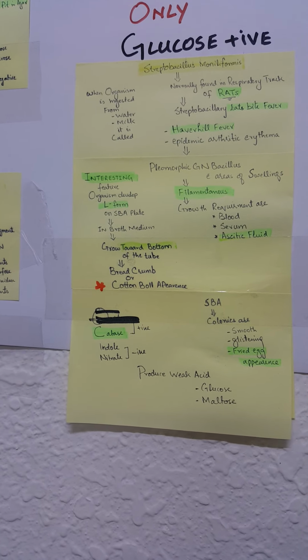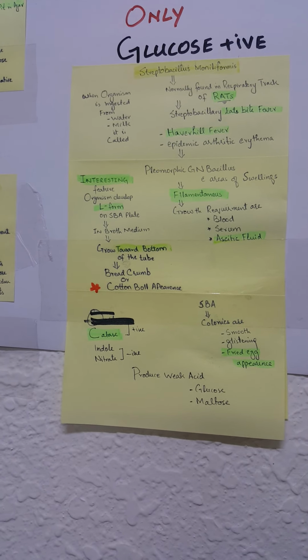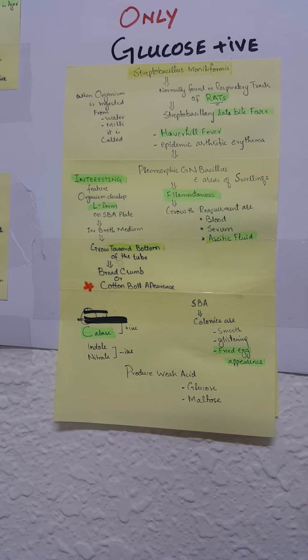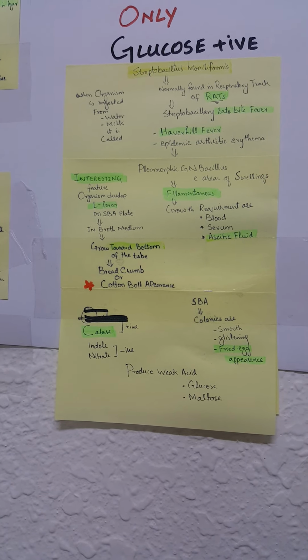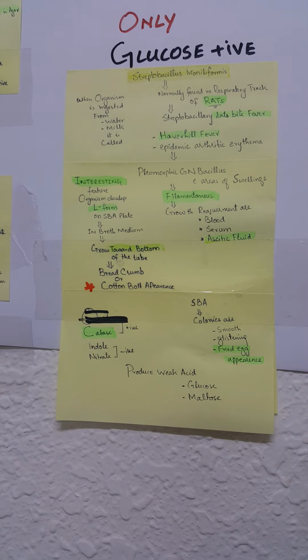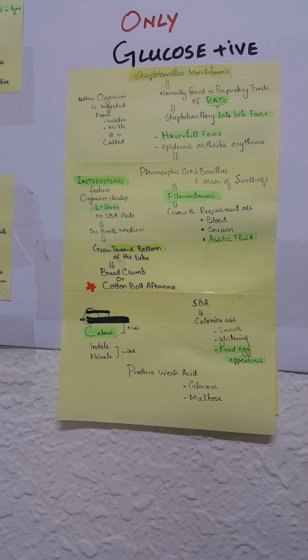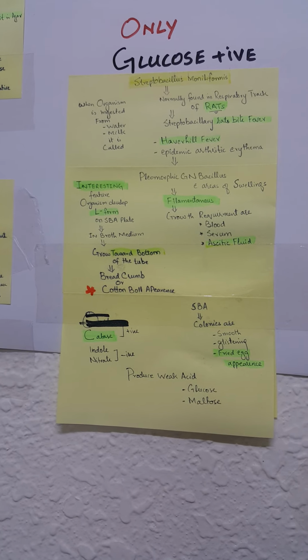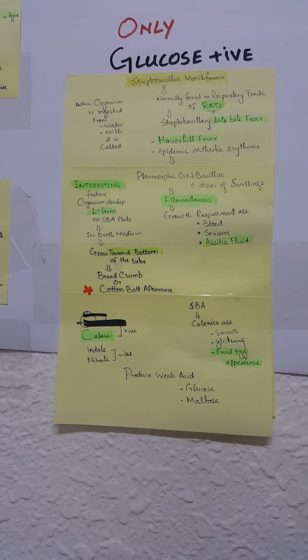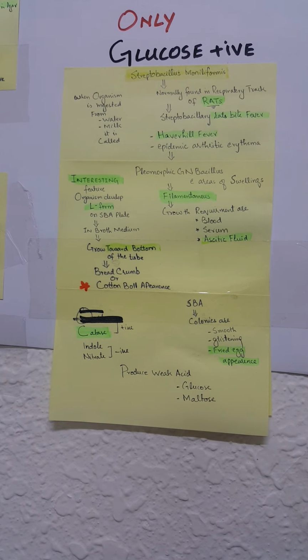That is basically Streptobacillus moniliformis, and people usually get confused by stain artifacts, but with this organism you need to check the whole slide and check whether it is Streptobacillus moniliformis or some stain artifacts.